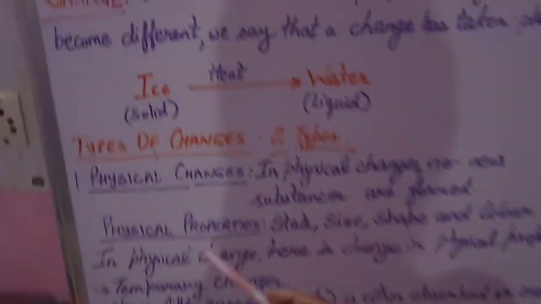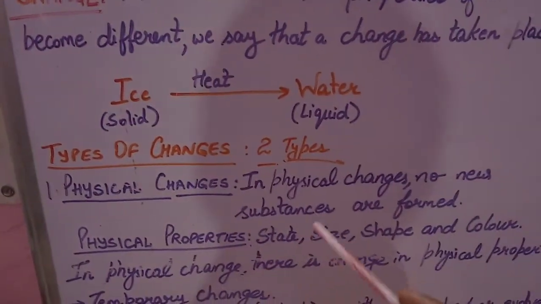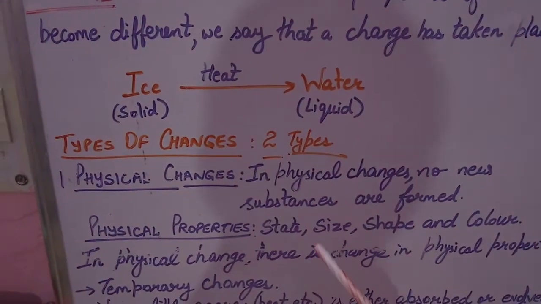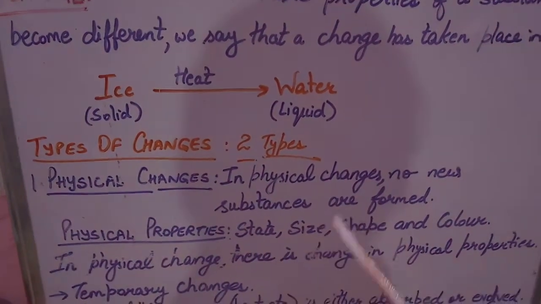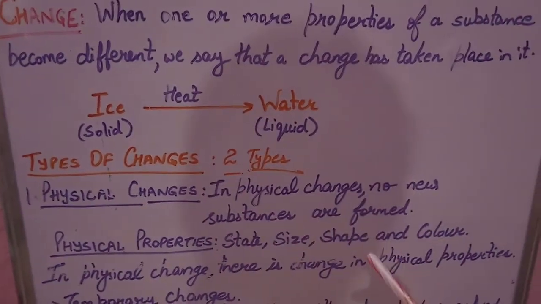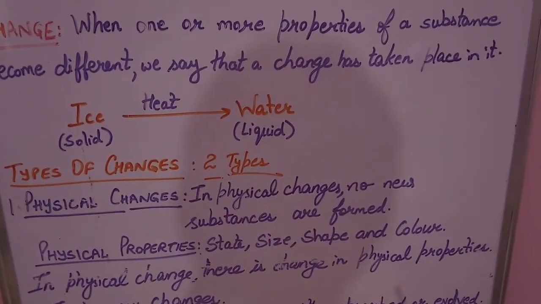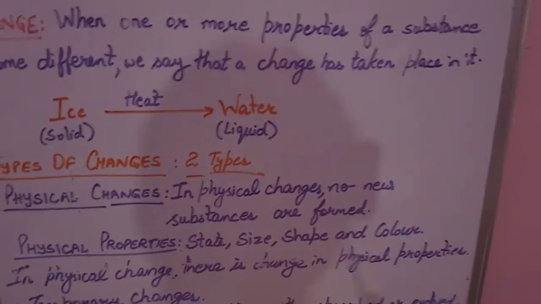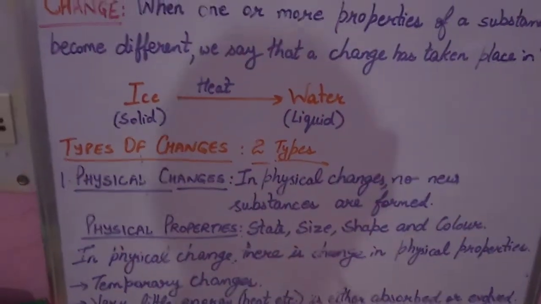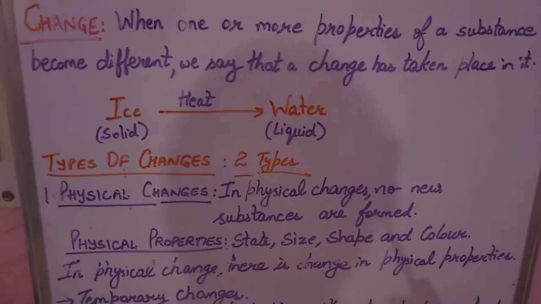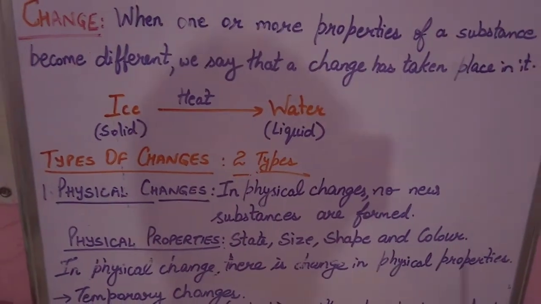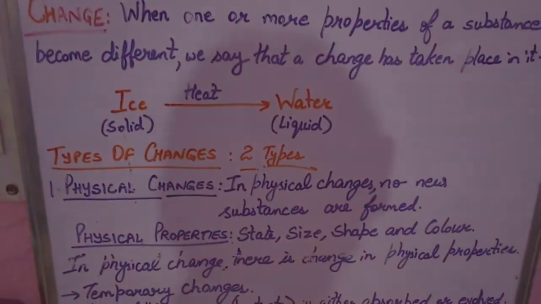So first of all, what are the physical properties? Physical properties of a substance are its state: it is solid, liquid or gaseous. Size: big, small. Shape: rectangular, circular. Or color: red, blue, green, orange. So these are the physical properties of a substance. When these properties are changed, we say that a physical change has taken place.